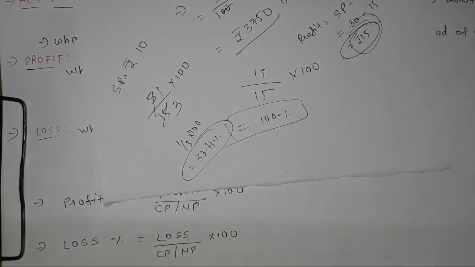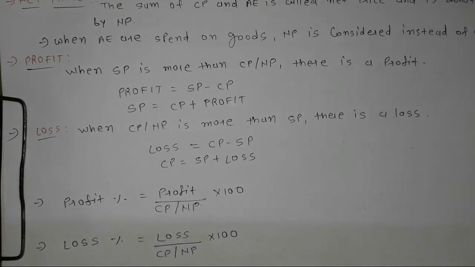So 33.33% is the loss which I made. So this is how we have to find the loss percentage. So when cost price or net price is more than selling price, then there is a loss. Loss is equal to cost price minus selling price, and cost price is equal to selling price plus loss.